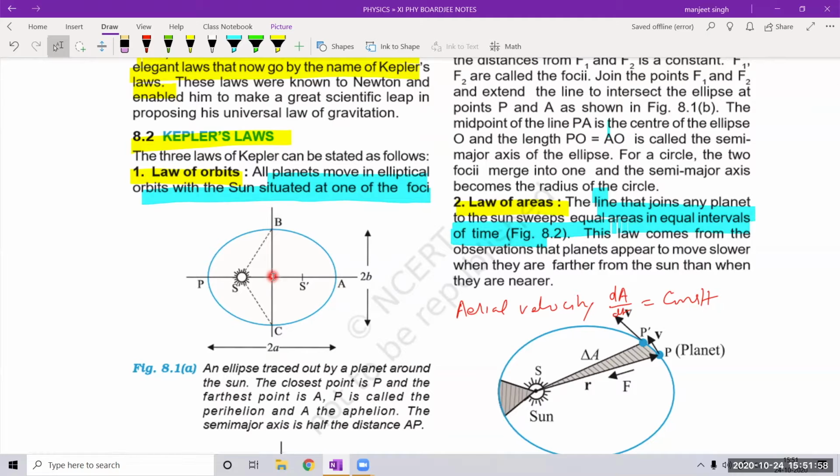So what he proposed in the law of orbits: all the planets move in elliptical orbit with the sun situated at one of the foci. The sun is either here or at this center. So both the figures will be symmetrical. Anywhere you can assume.